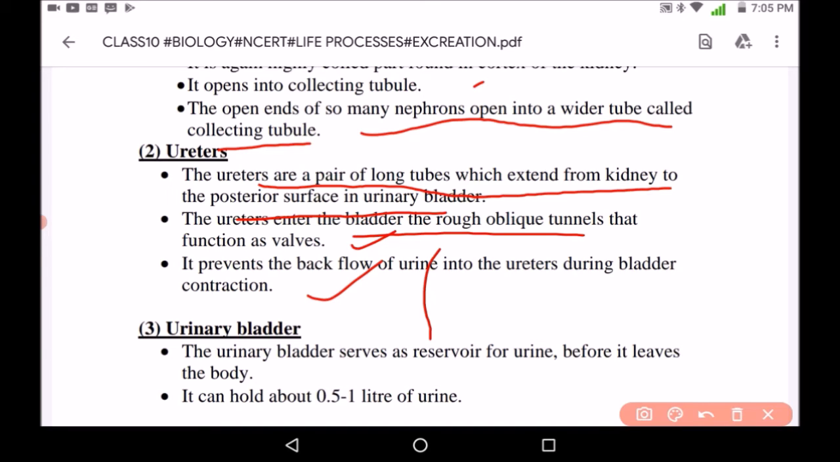Next is urinary bladder. The urinary bladder serves as a reservoir for the urine before it leaves the body, and it can hold 0.5 to 1 liter of urine.